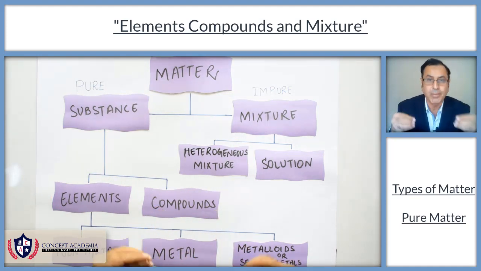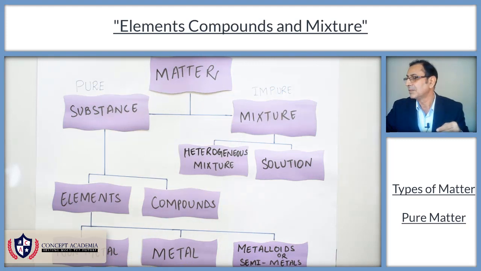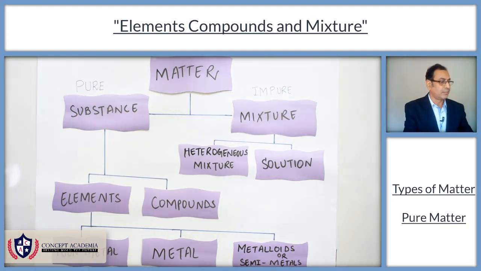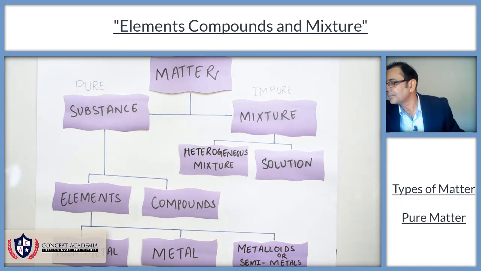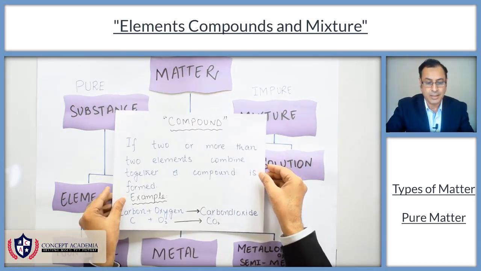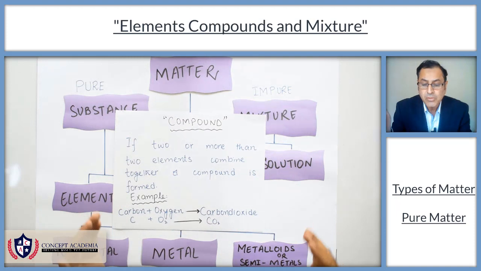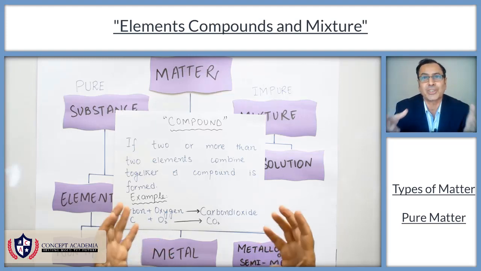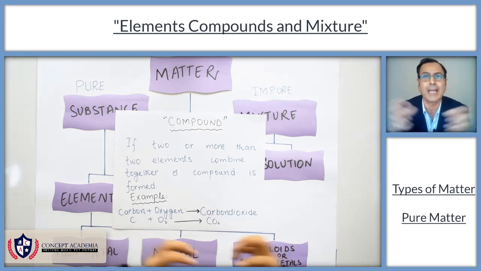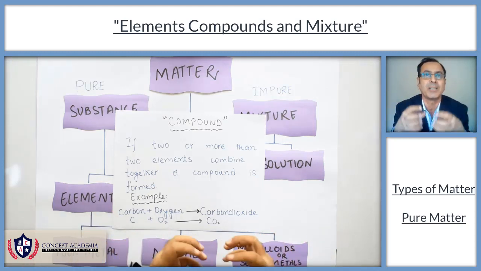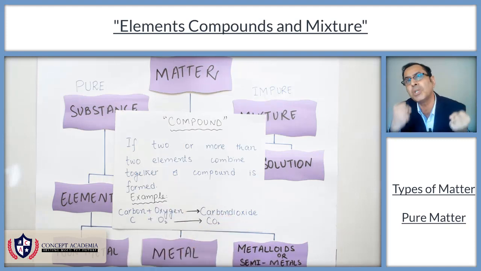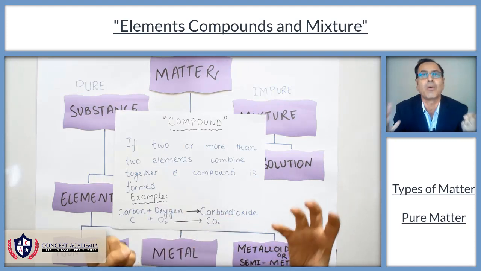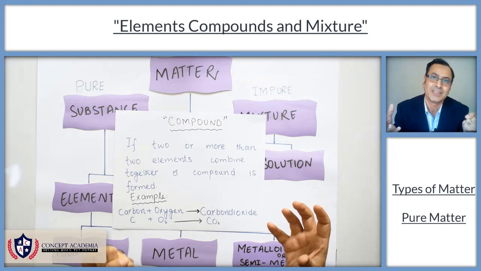So when we talk about compound, if two or more than two elements combine together chemically due to a chemical reaction, something new is formed. That new thing is called a compound.